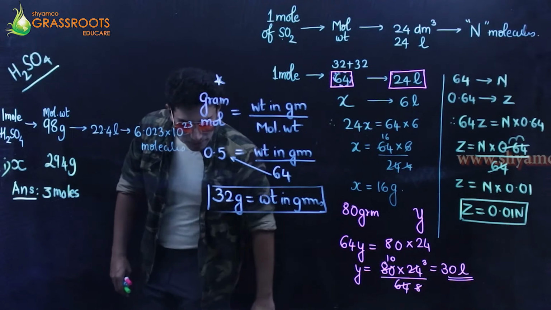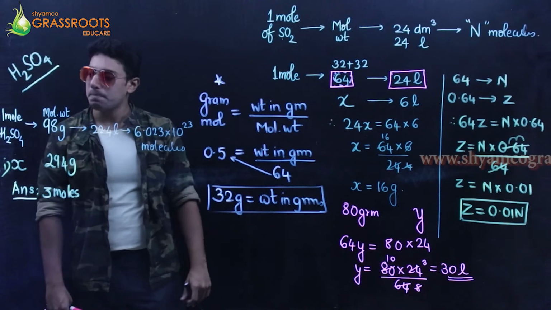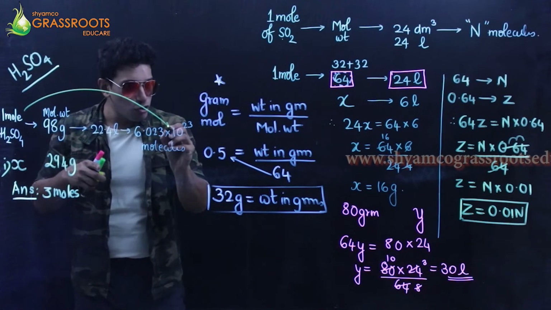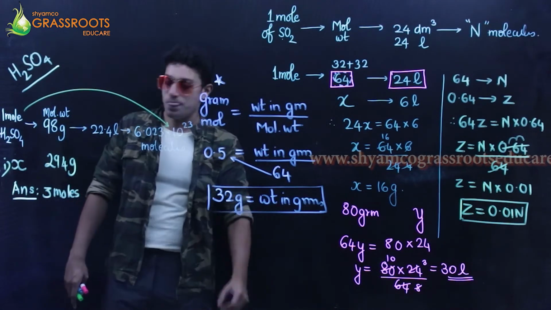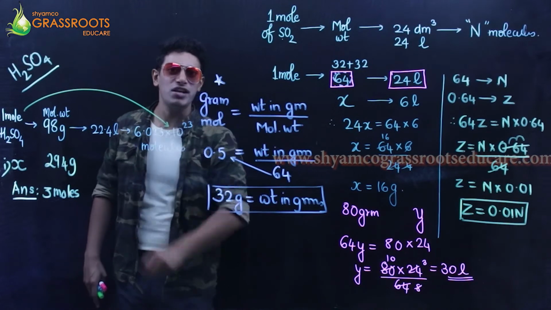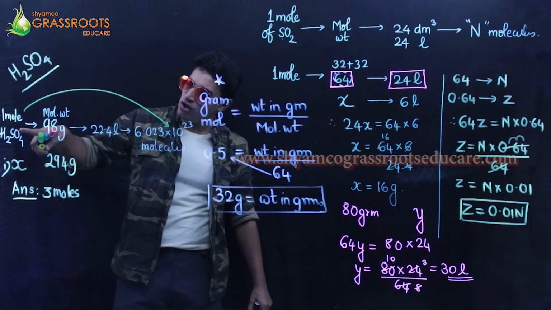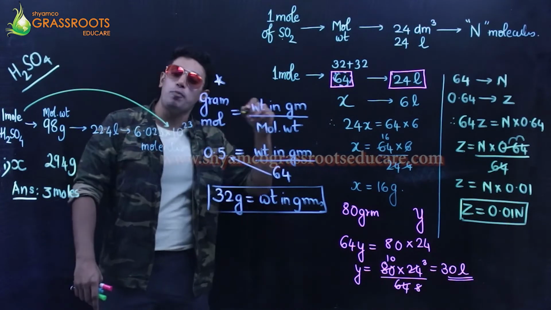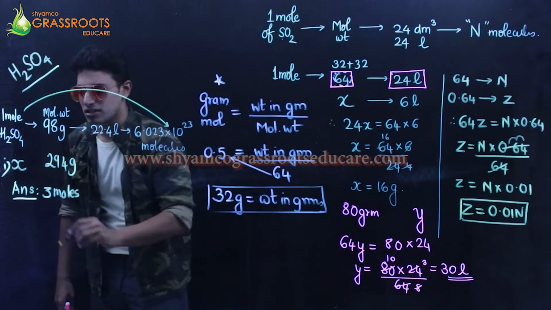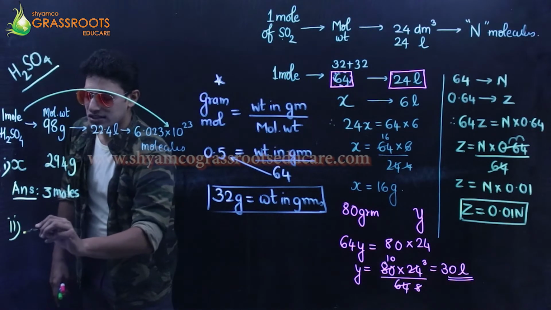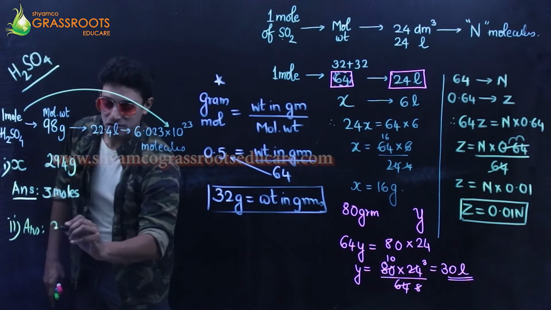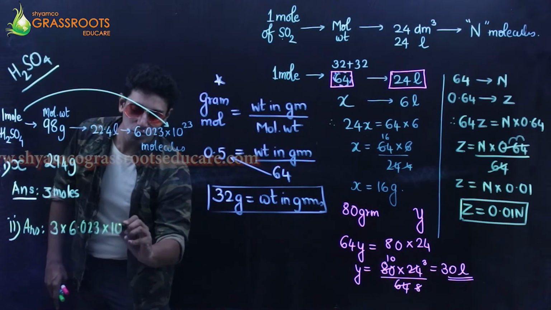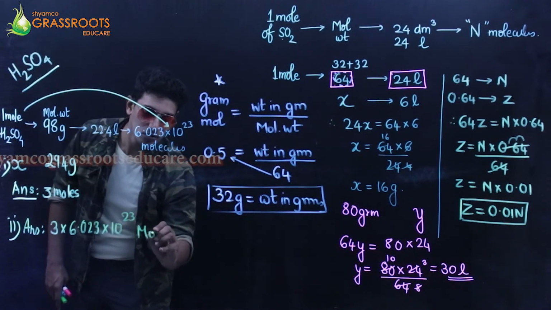Second, they're asking me the number of molecules. All right, 1 mole occupies these many molecules. Then I am working with 3 moles. If 1 mole occupies these many molecules, 3 moles will occupy how many molecules? Cross multiply. So the answer to the second one is going to be 3 into 6.023 into 10 raised to 23 molecules.